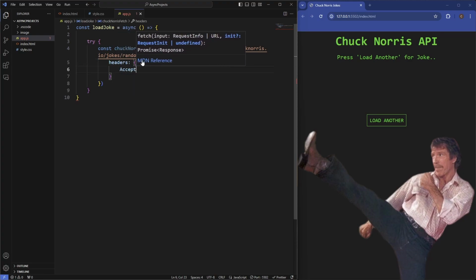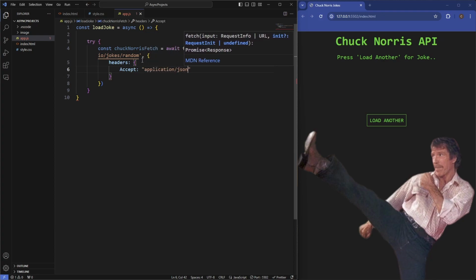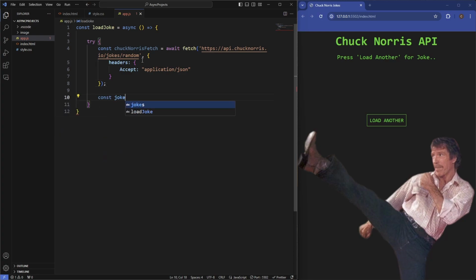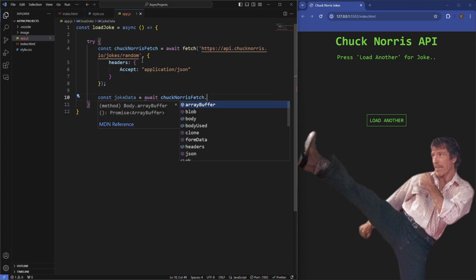And this is going to be a header for application/json. So that's the waiting for the fetch. Then we need to convert this to JSON. So we'll say const jokeData is going to equal the await again, and chuckNorrisFetch.json(), which is going to turn it to JSON format for us.